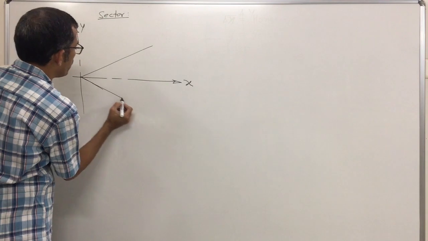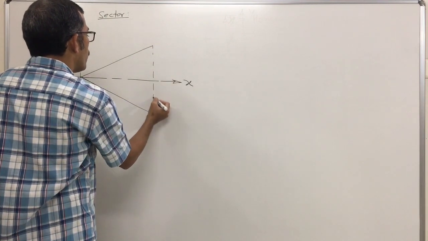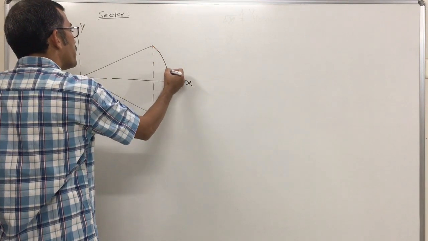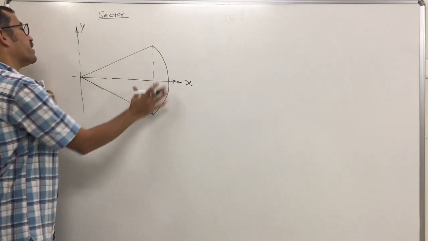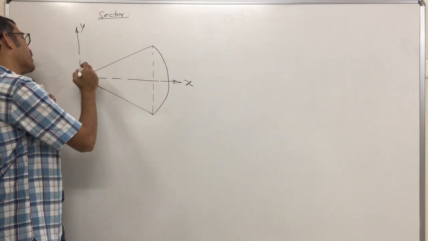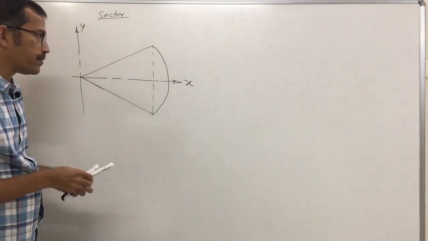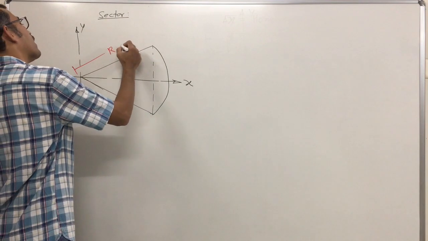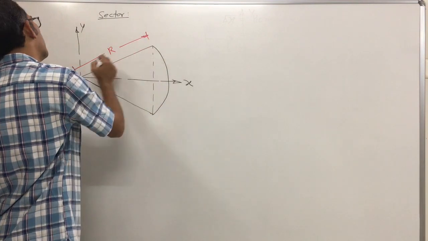I am representing the sector here such that the area above and below the x-axis should be the same. Now this is my area, the sector. First, for a sector what is important? The radius of this sector is R. Number one.